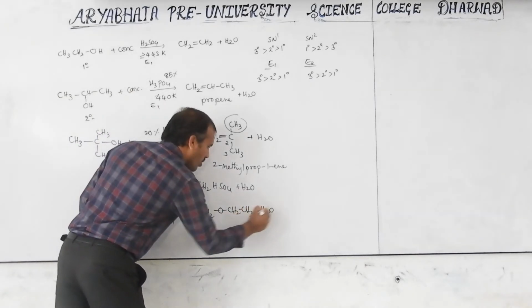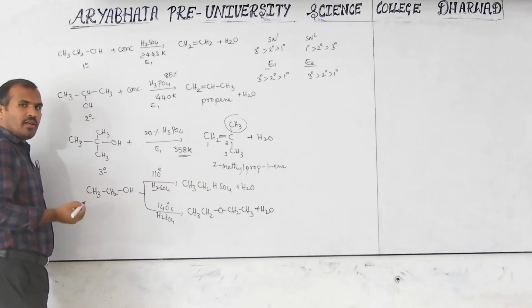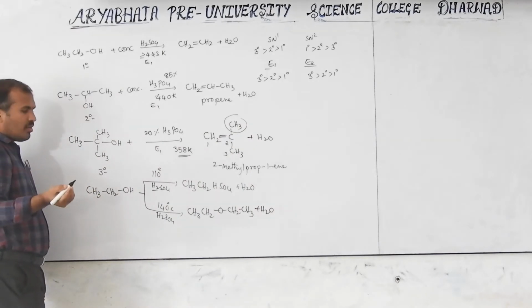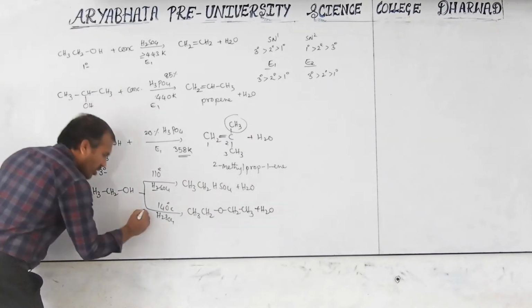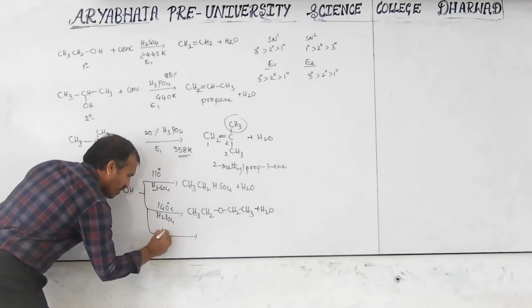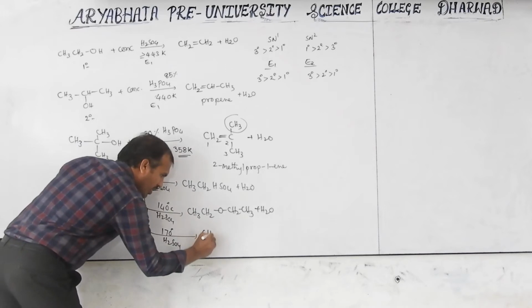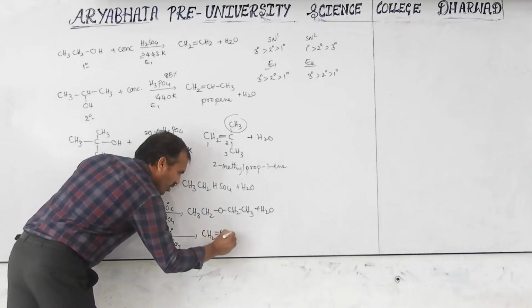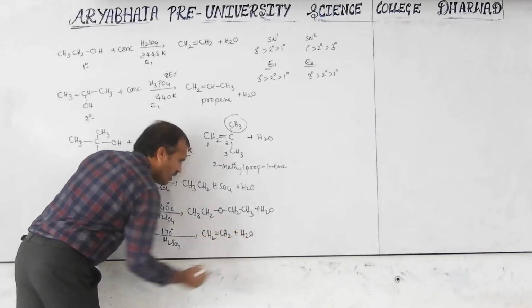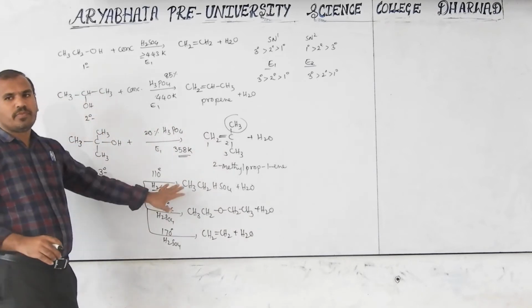Again here, a water molecule. This is also dehydration. But the temperature is changing, and automatically the product is also changing. So here, at 170 degrees Celsius with H2SO4, we are getting an alkene. Carefully you have to remember, this is a very, very important point.